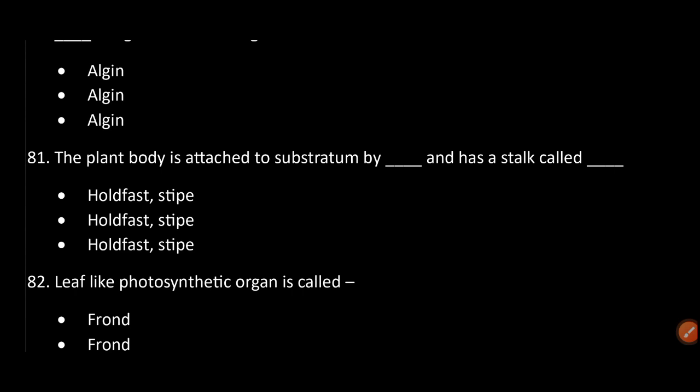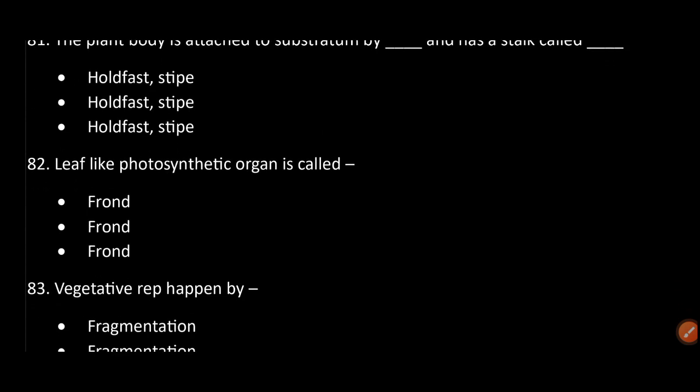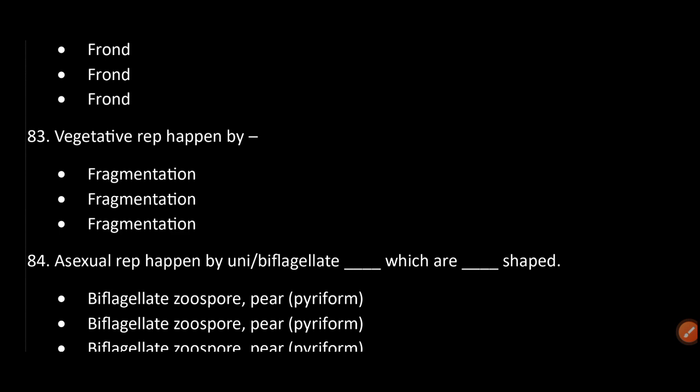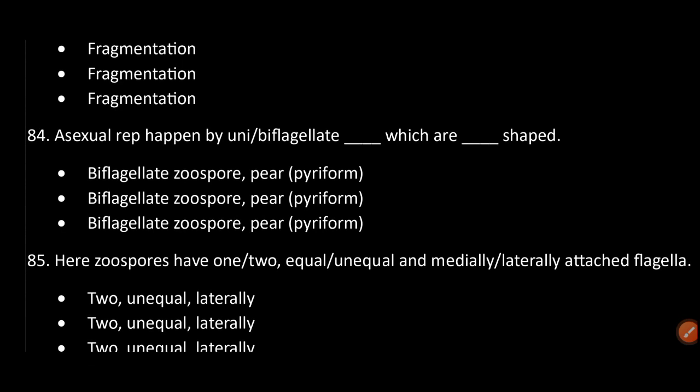The plant body is attached to the substratum by a holdfast and has a stalk called the stipe. The leaf-like photosynthetic organ is called the frond. Vegetative reproduction happens by fragmentation. Asexual reproduction happens by uni or biflagellate zoospores, which are pear shaped, that is pyriform.